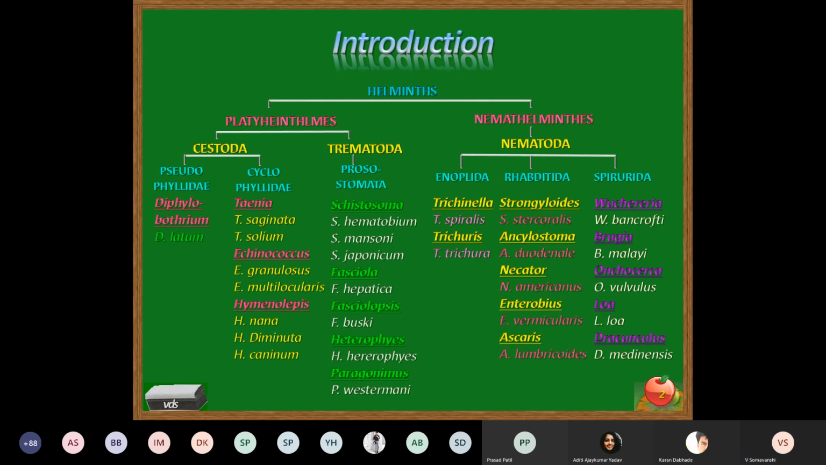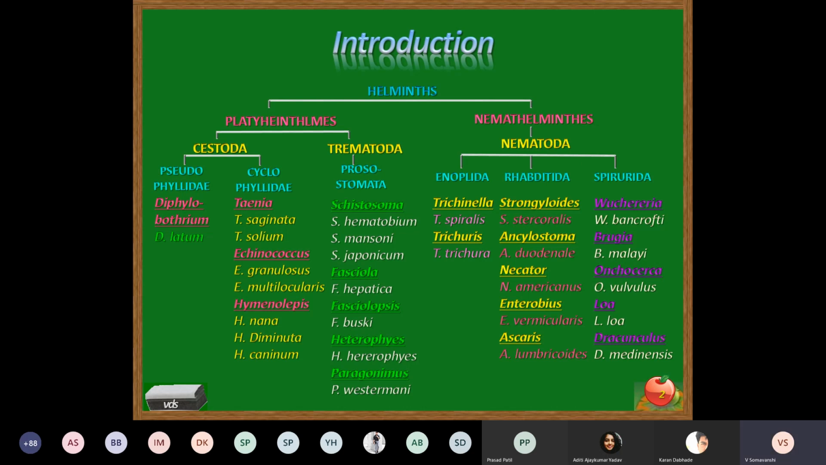Then the single genus in this is Diphyllobothrium latum. Phyllo stands for mouth, having 2 slit-like mouth openings. Bothrium means slits. So the mouth appears as two slits on the lateral side, and so the genus is called Diphyllobothrium and the species Diphyllobothrium latum. Now this parasite, we are not going to go into more details. Just remember it is one of the members of the tapeworm cestodes.